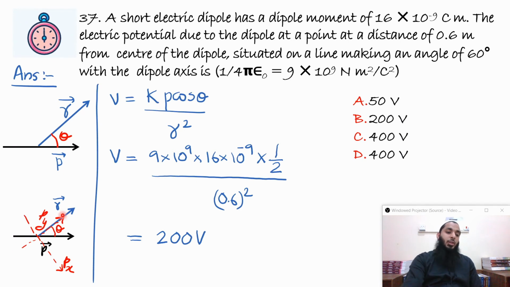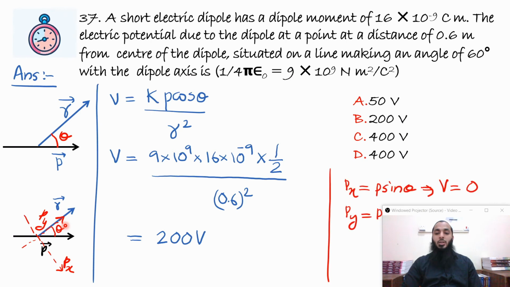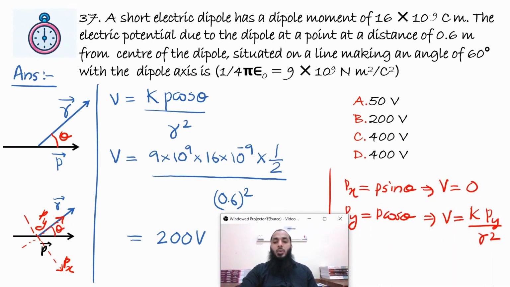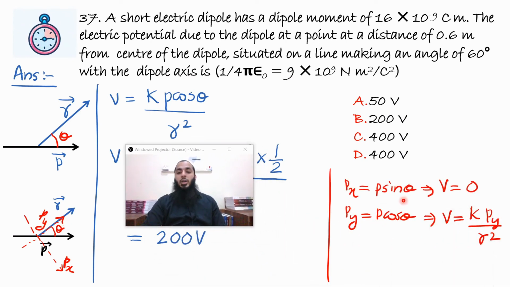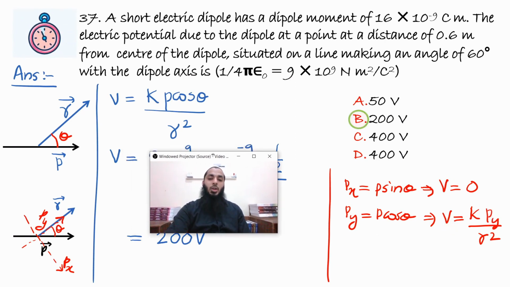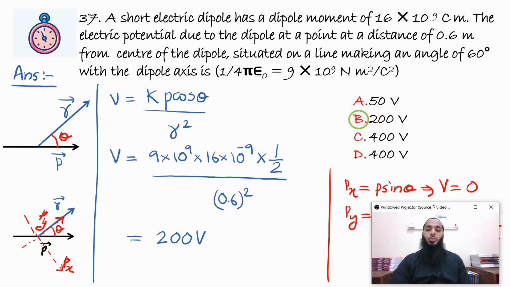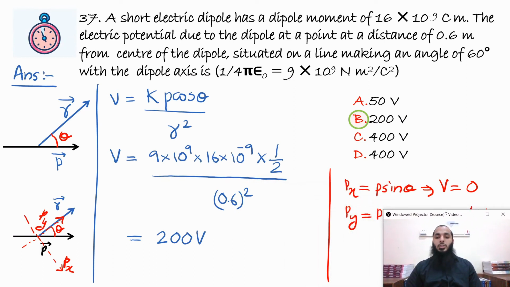For Py, this is an axial point on an axial line whose potential is given by Kpy by R square. But Py is equal to P cos theta. So if I substitute that, V is equal to Kp cos theta by R square, and again you will get the same equation, and the answer will be 200 volts. Next question.